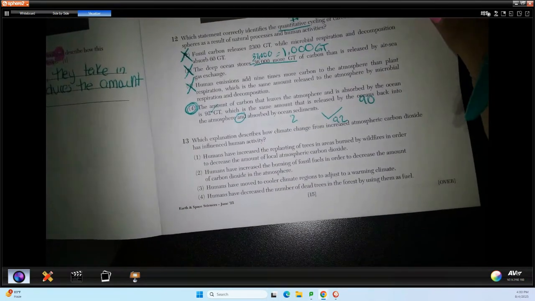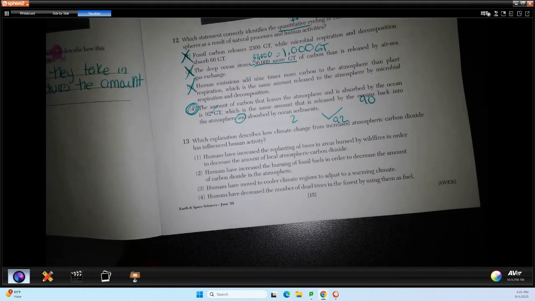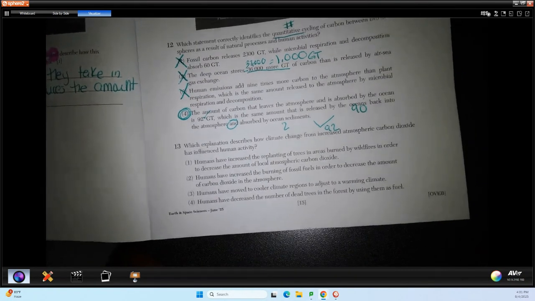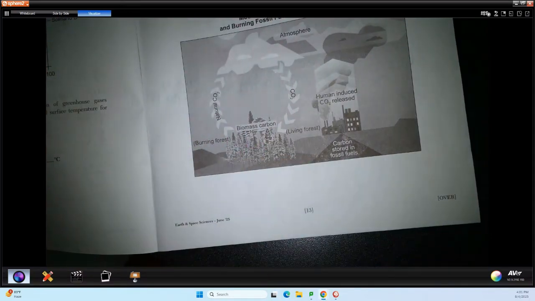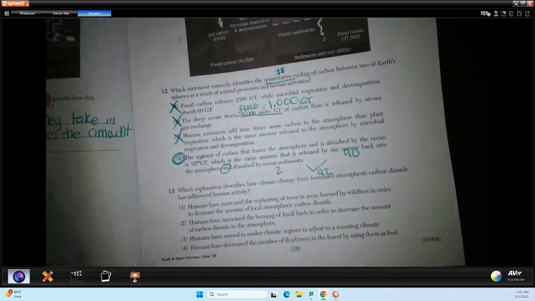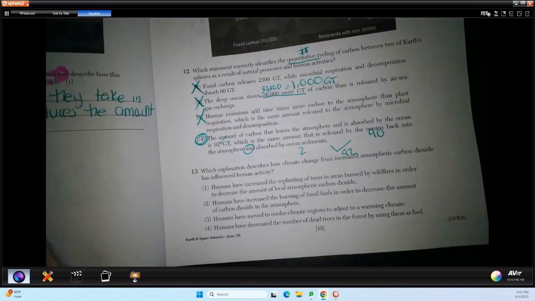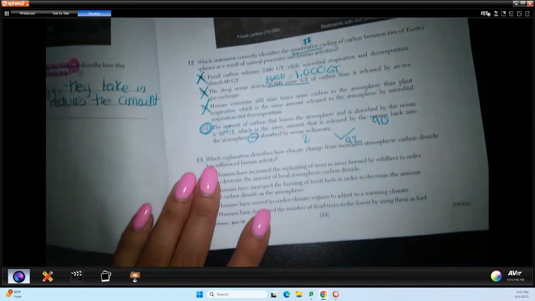Okay, and then 13, which explanation describes how climate change from increased atmospheric carbon dioxide has influenced human activity? So basically, what is something that we do as a result of what we are kind of talking about in this cluster? They've talked a lot about this cycle of forest fires, trees, how trees are being used to add and subtract carbon dioxide. We talked here about forest again. And then here they have some ocean atmosphere exchange.